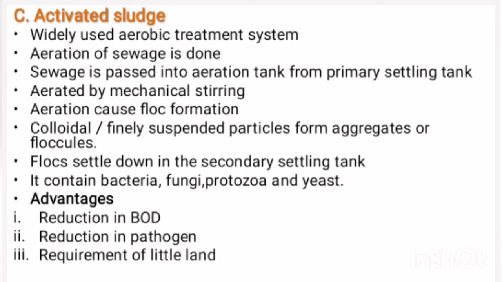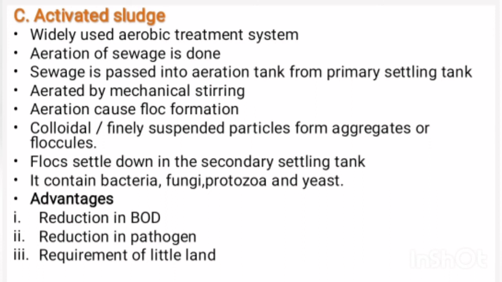The colloidal or finely suspended matter of the sewage forms flocs or flocules. The flocs contain a large amount of metabolizing bacteria, yeast, fungi and protozoa.